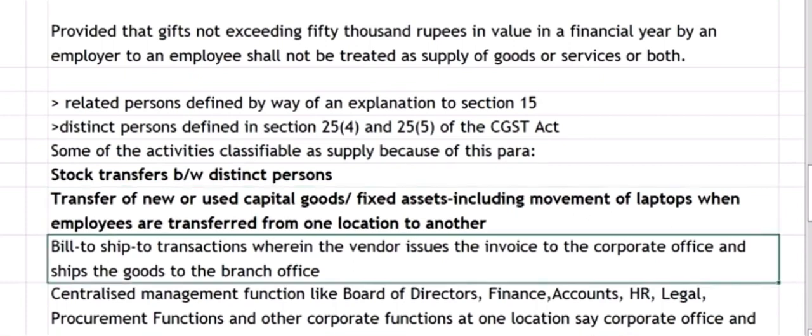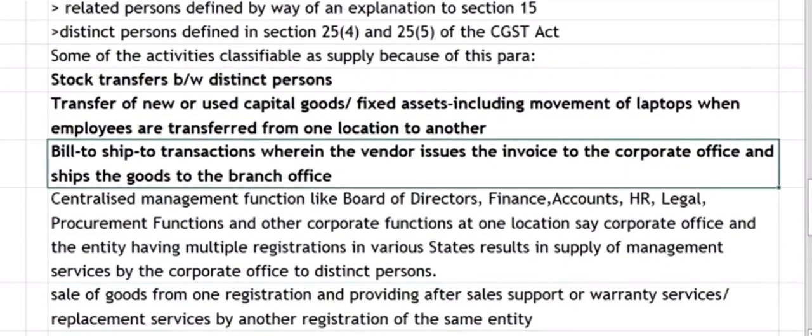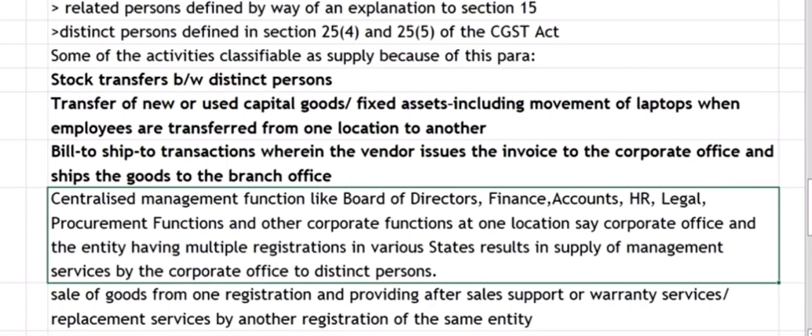And next, bill to ship to transaction. What happens in a bill to ship to transaction? Vendor will issue invoices to one office and will ship the goods to another office, or provide the service to the other office. In this case also there is a supply between my head office and branch office, or my two units, because the vendor has billed to me and supplied the service to the branch office. So there are two transactions in this, one between vendor and me, and the other between me and my other unit. So these transactions also will be classifiable as a supply and leviable to GST.